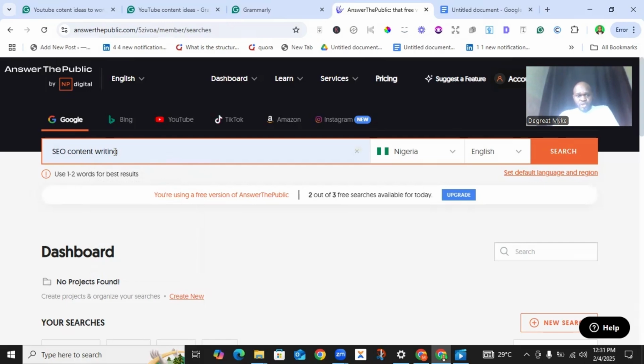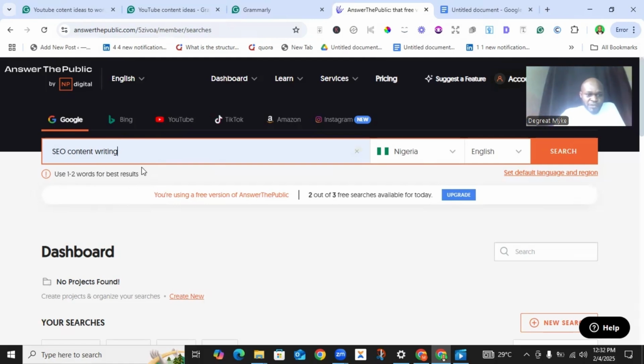Now, there is something you need to note. You can see this: 2 out of 3 free searches available for today. That means I have the privilege to search for 3 keywords per day. That is for this free plan. This is one of the disadvantages or limitations when you use a free version. You have the privilege to make 3 searches per day. So I've made use of one of those credits, so to speak.